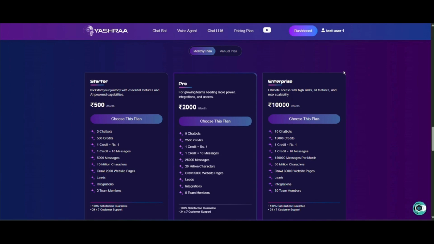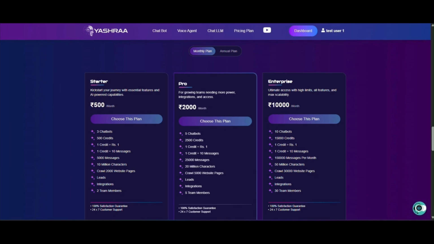At Yashraa AI, we use a credit system, and you can think of it like a prepaid digital wallet. Instead of worrying about technical things like tokens and API costs for every single word the AI generates, you simply subscribe to a plan that gives you a set amount of credits. These credits are your internal currency. Whether your customers are chatting on WhatsApp, Slack, or your website, the system automatically handles the math in the background so you can focus on what matters the most.